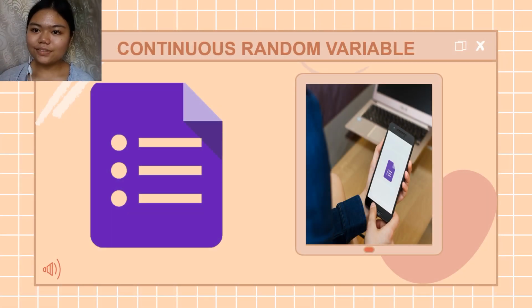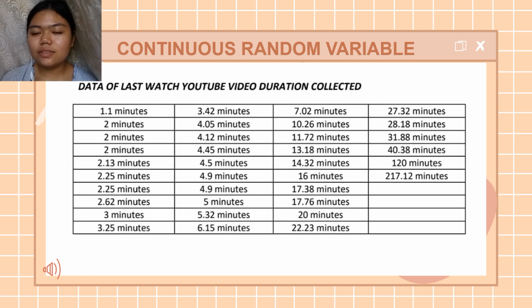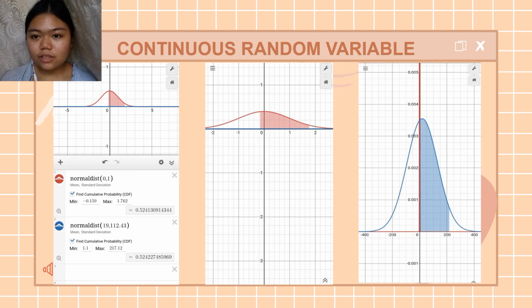Going into continuous random variable, CRV. The topic chosen for our CRV is the duration of last watched YouTube videos. We have used Google Survey to collect the data for CRV, and this table shows the data that we have obtained. Starting from the upper left is the shortest duration, going to the lower right is the longest duration of a certain video watch. After gaining the data, we have calculated the mean, variance, and standard deviation, which is 19,